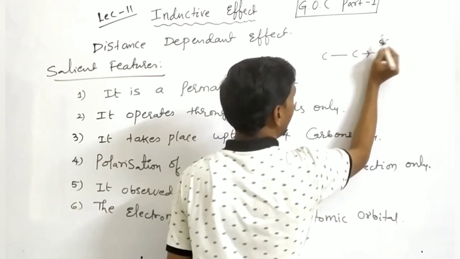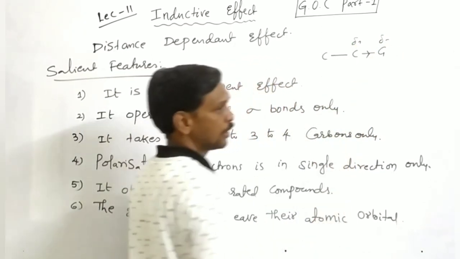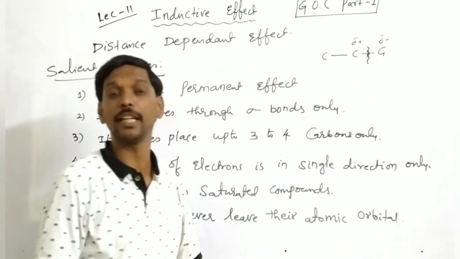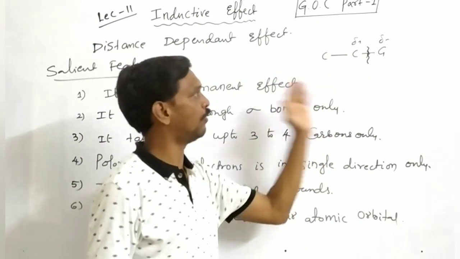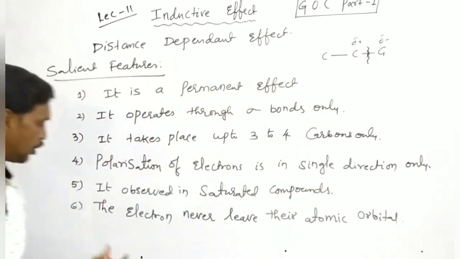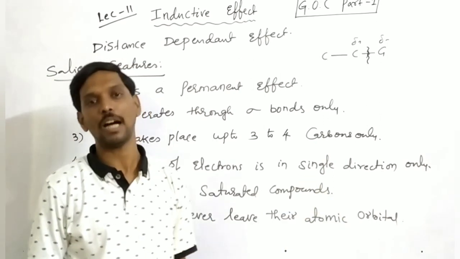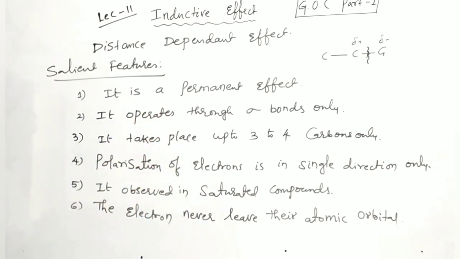Here we get partial negative and partial positive charges, but we are not breaking the bond. We are only shifting the electrons from one atom to another atom. So the electrons never leave their atomic orbital. Okay students, just take the screenshot.